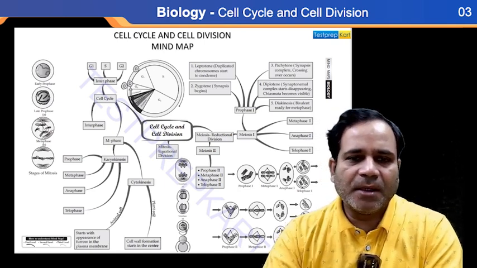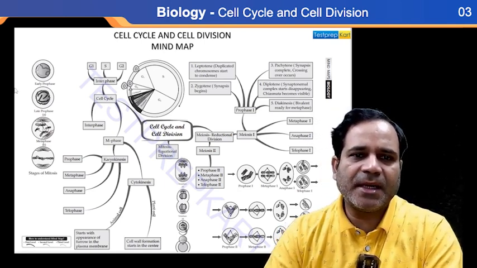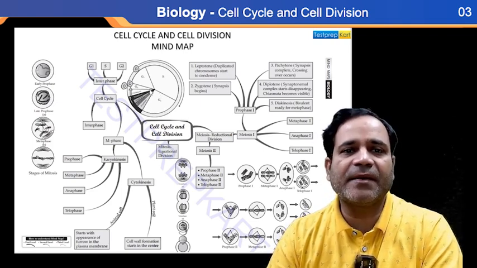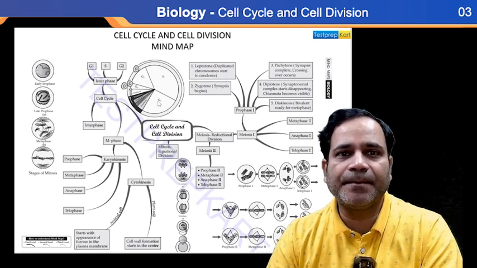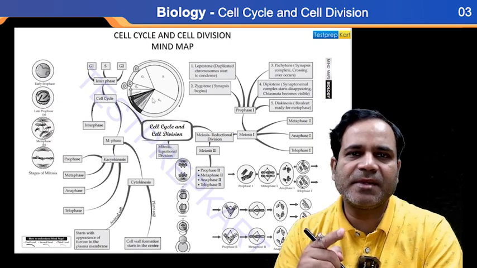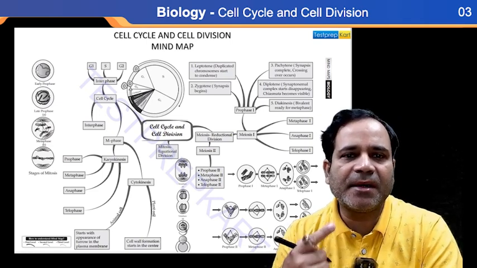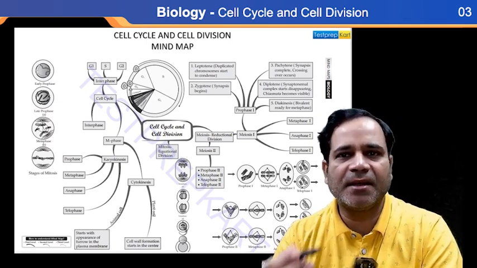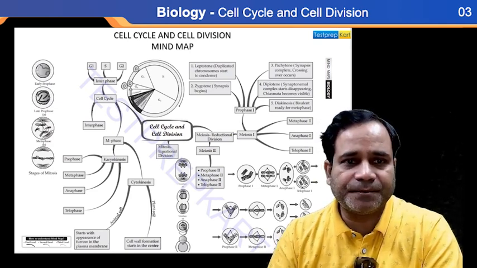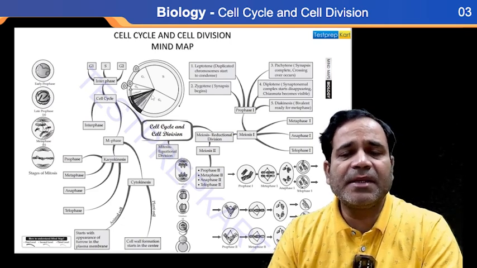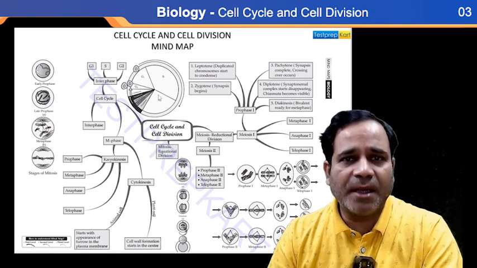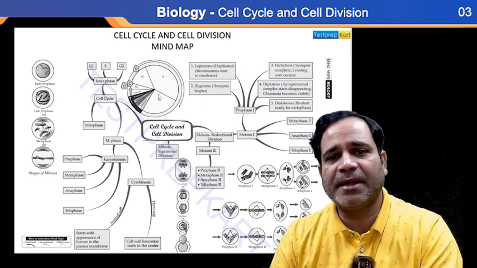See here, the cycle which occurs continuously within the body is known as the cell cycle. If I am talking about a cycle, it means things which occur in a repeated or sequential manner. So how will it occur, my dear? That is the question. Whenever we start this cycle, first of all we must have information about the division, my dear.